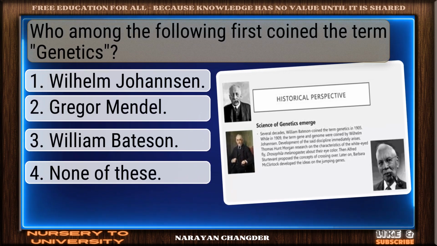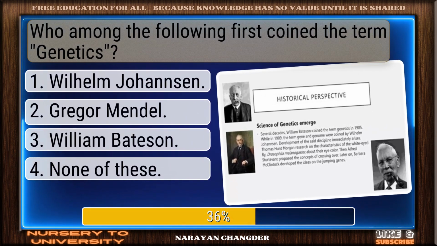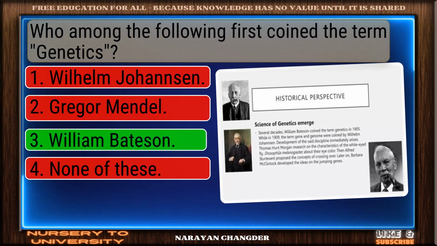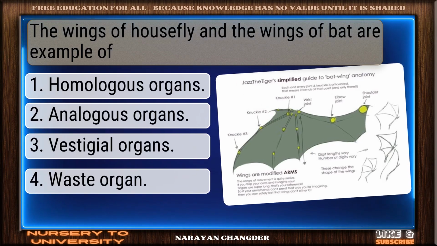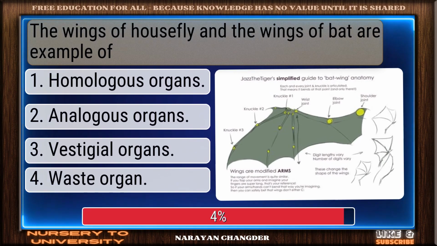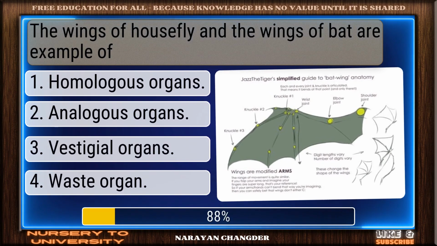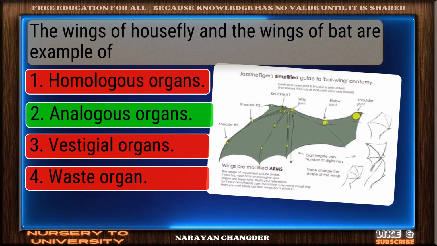Who among the following first coined the term genetics? Well done. William Bateson is right. The wings of housefly and the wings of bat are example of. Great job. Analogous organs is accurate.